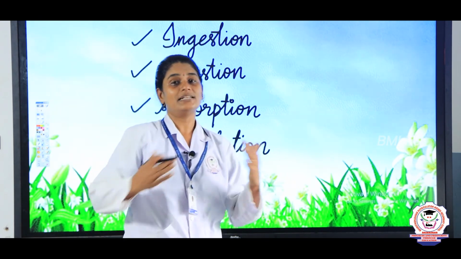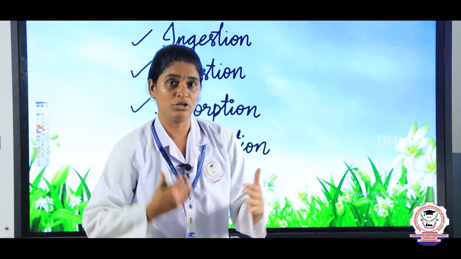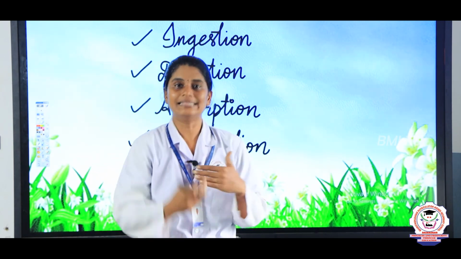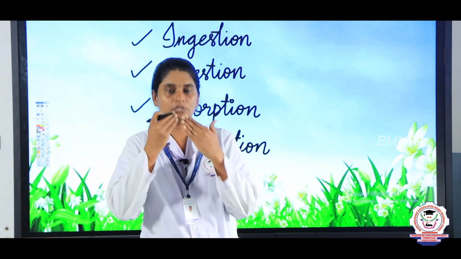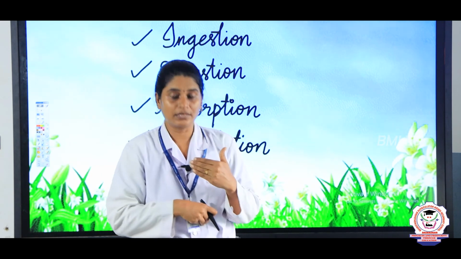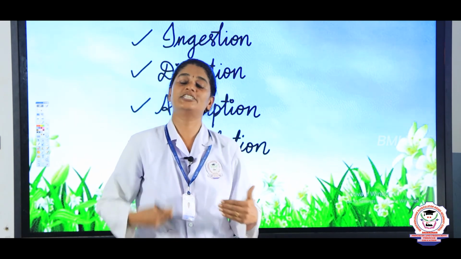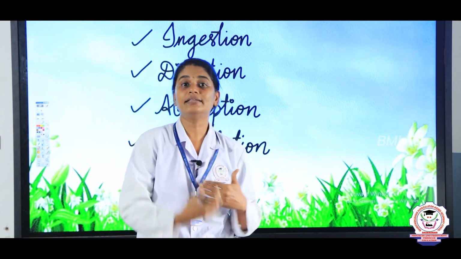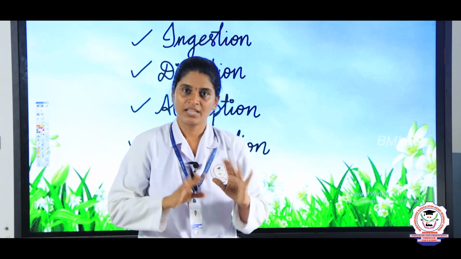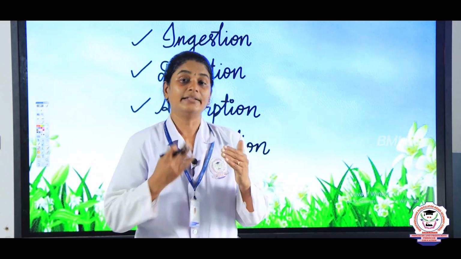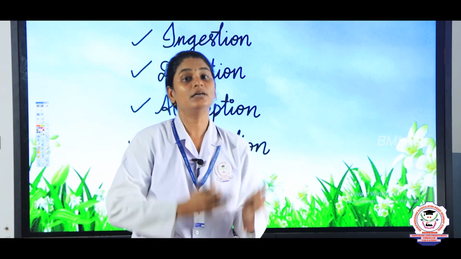Then the digestive system. We discussed that the digestive system starts from the mouth till the anus. From the mouth the food enters through the esophagus into the stomach, and thereby it reaches the small intestine, and from the small intestine it reaches the large intestine, and the undigested food is removed through the anus. So, this is the alimentary canal, and there are some organs that help in the digestive system. What are the organs?